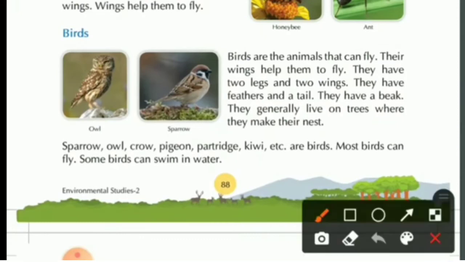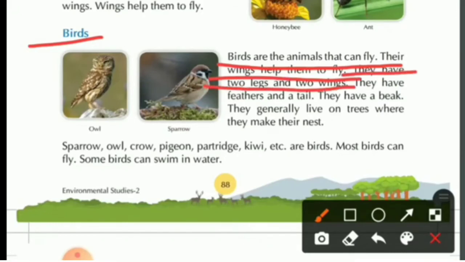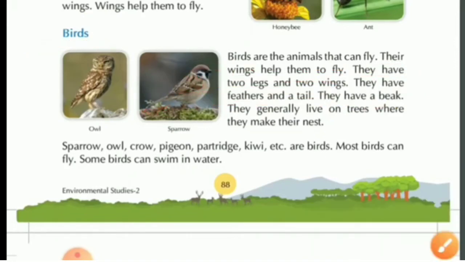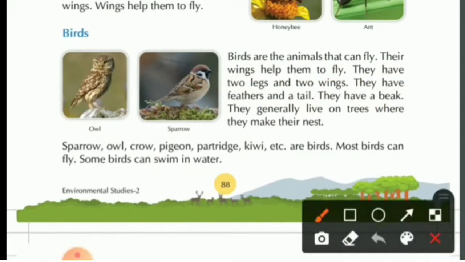Next is birds. Birds are the animals that can fly. Their wings help them to fly. They have 2 legs and 2 wings. They have feathers and a tail. They have a beak. They generally live on trees where they make their nest. See, these are the 2 birds. Here you can see owl and sparrow. What are the birds? They have wings so that they can fly.